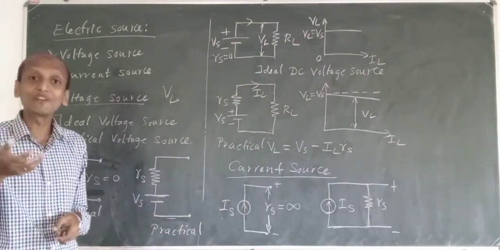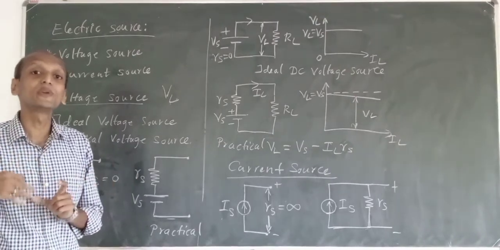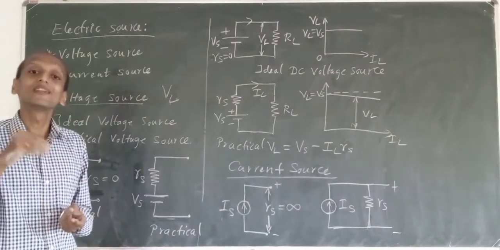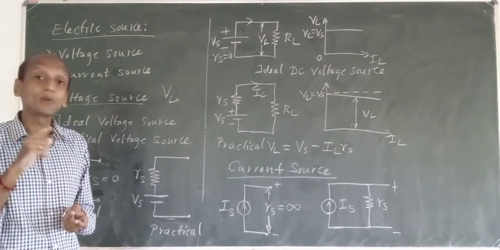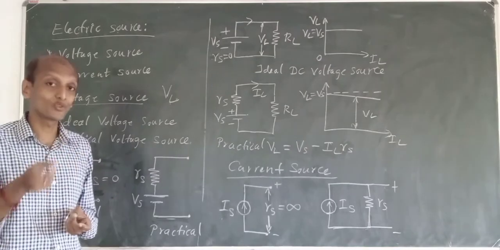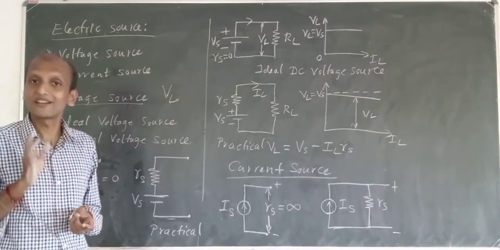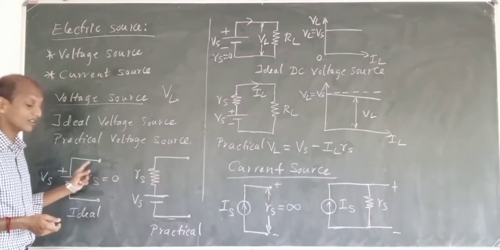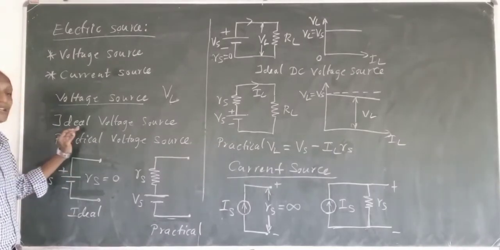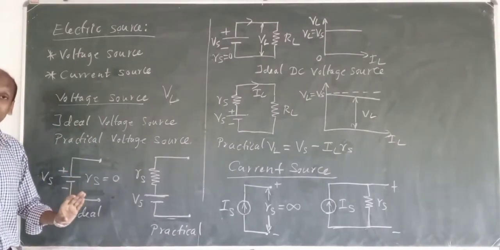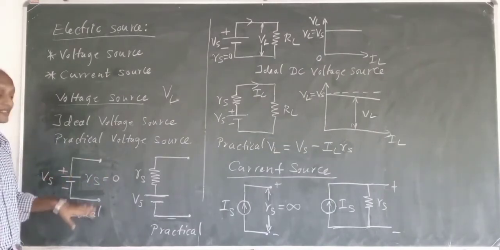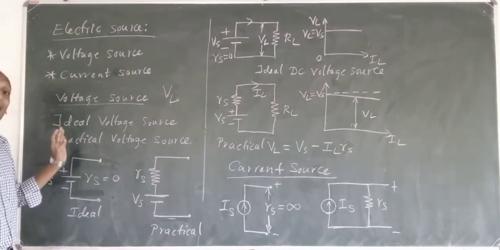When we have a large resistance value, the voltage drop will be more. When we have a small resistance, we will have a smaller voltage drop. So voltage drop depends on resistance, and current flow also depends on resistance. The less the resistance, the more the current. The more the resistance, the less the current, isn't it? We are all aware of that. Yes. So now, going to the ideal voltage source, it is a source which will supply constant voltage to the load or to the circuit irrespective of the load resistance. So this is your ideal voltage source.